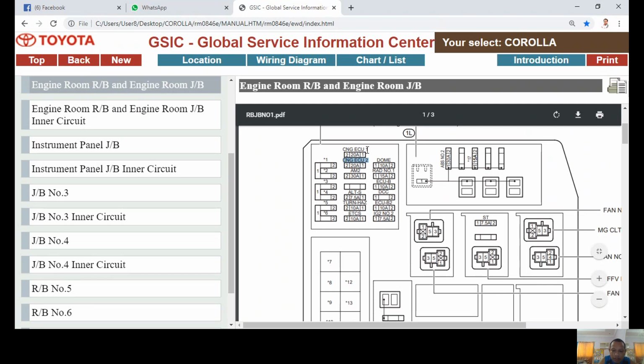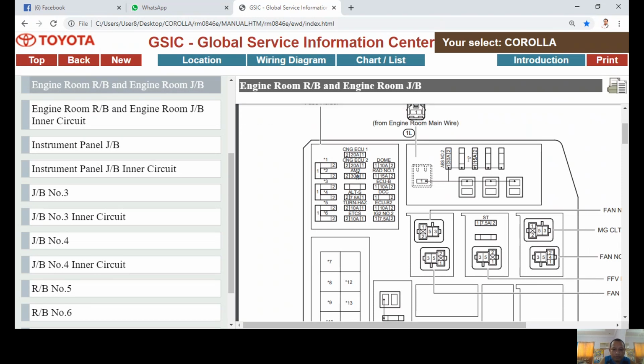But in this case, the name of the fuse is located on the top of the fuse. So this 20 amperes fuse is named CNG. Now we are looking for the AM2 30 amperes. The AM2 30 amperes is somewhere here. See, AM2, and that is 30 amperes. That is how to find a fuse.